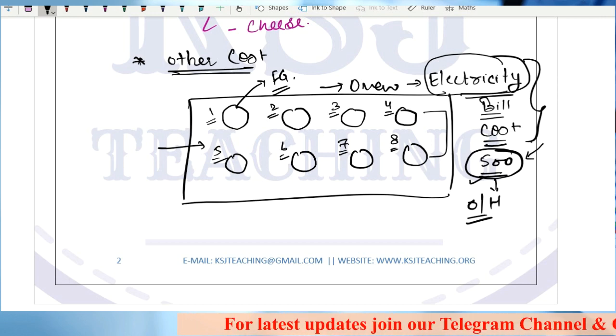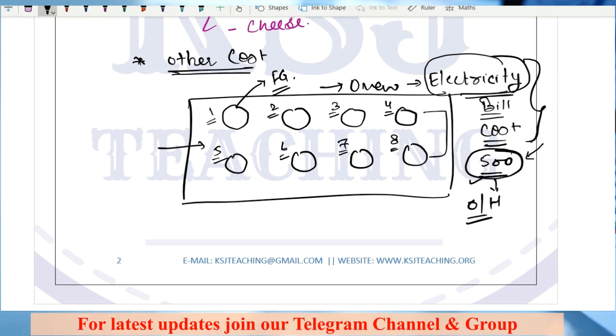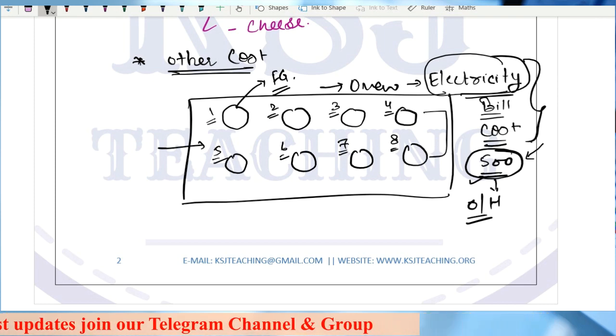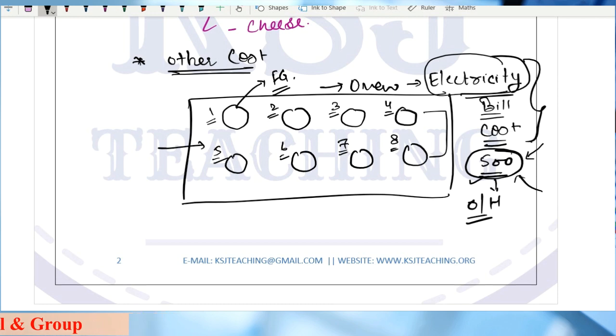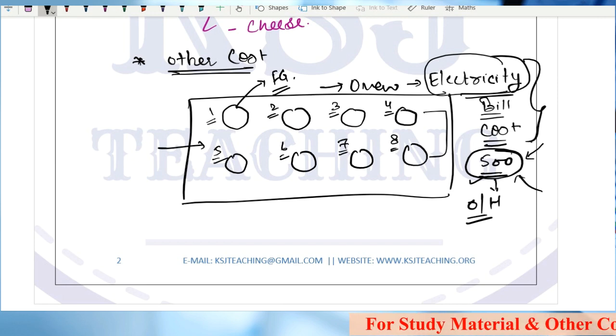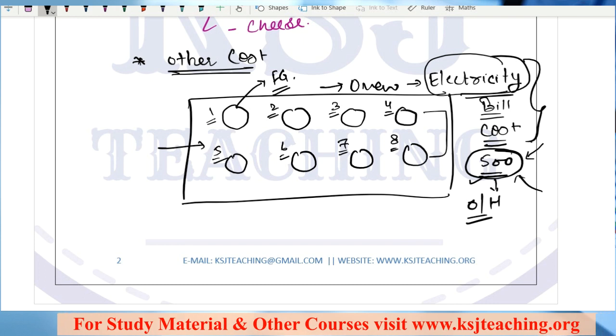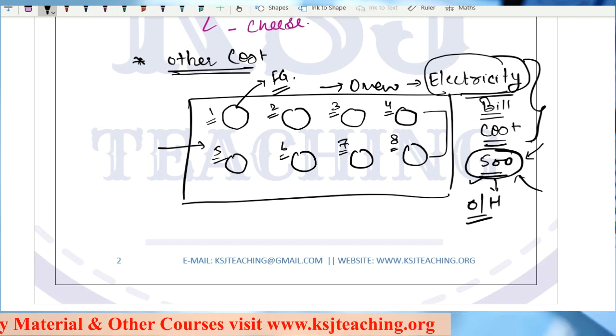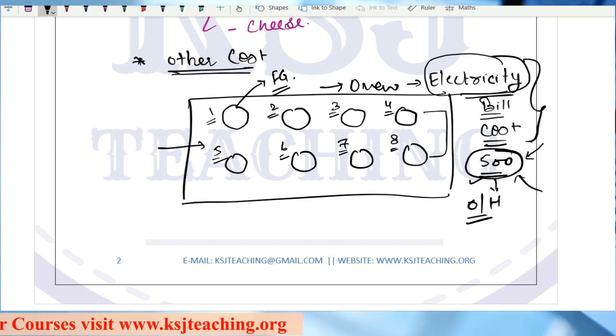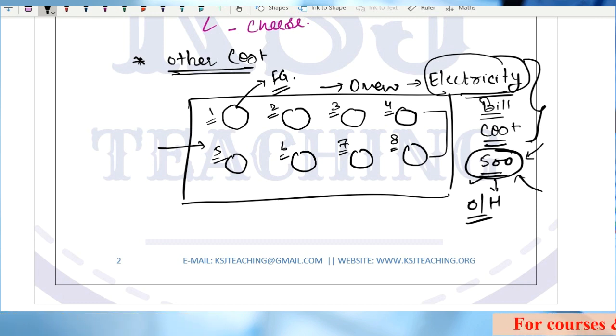Now, the second question. Very quickly, just tell me who will bear this 500 cost? You will bear it from your pocket or you will recover it from your customer? Obviously, why will I bear it from my pocket? If I have to bear all the other costs from my pocket, then what is the use of doing the business?